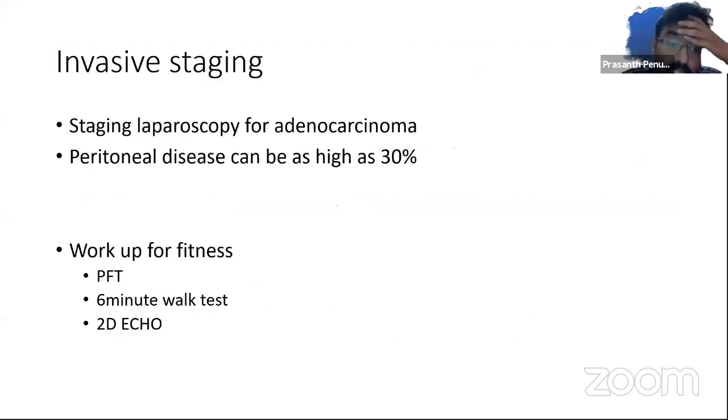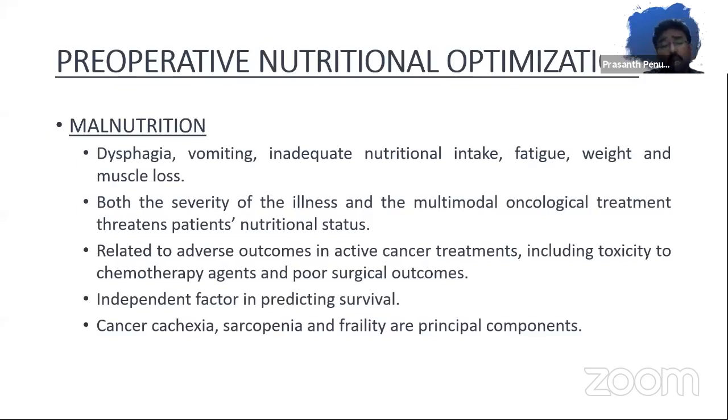Yeah, okay, great. So that's about the workup and fitness, and this is how you take up the preoperative investigations in this group of patients. And the other most important thing in an esophageal cancer especially, and even in gastric for that matter, is preoperative nutritional optimization. The most common reasons for malnutrition in this group of patients are inadequate intake, fatigue, and cancer cachexia. This leads to muscle and weight loss, and they will not be able to tolerate multimodality oncology treatment.